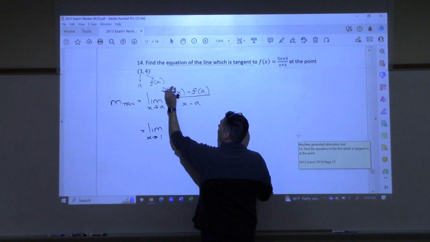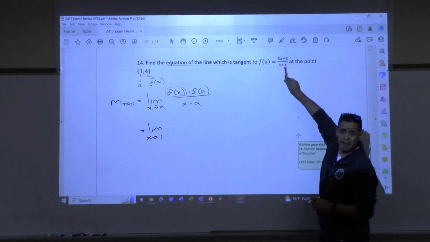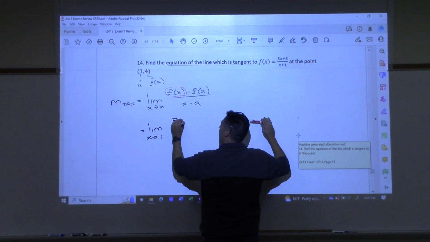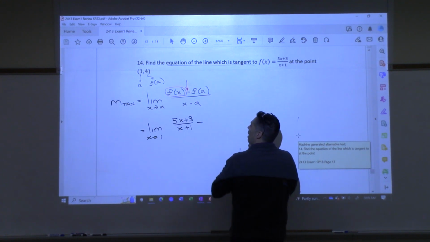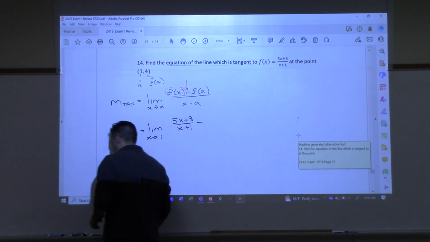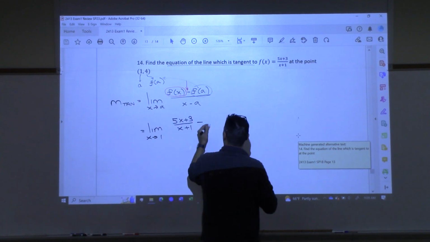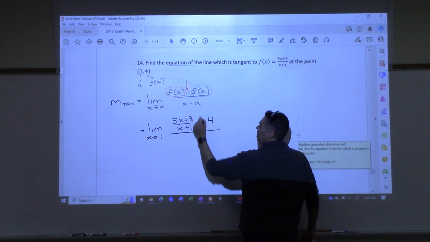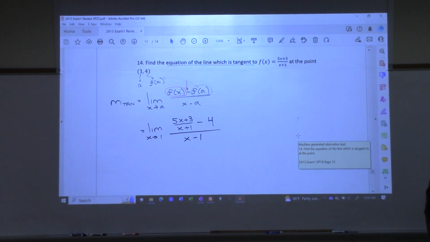Okay, let's start putting these pieces together. What is f of x for us here in this problem? It's this whole thing, right? It's the entire thing as a fraction. So I'm going to write it. That's f of x, (5x plus 3) over (x plus 1). And then I'm going to subtract from that f of a, right? And what's f of a? 4. We just said that, right? So that's going to be 4. And then I divide the whole thing by x minus a, so that's just x minus 1. There it is. That's the thing that we need to find the limit of.